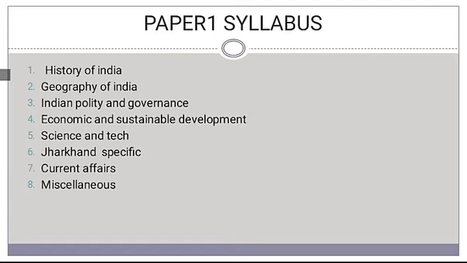Under science and technology, basically the fundamental knowledge of science and technology is a must. For that you can follow the basic NCERT books. Other than that, current affairs are also asked under this syllabus. To understand current affairs, you can follow any of the current affairs magazines. Under Jharkhand specific syllabus, there are a few questions in paper 1 itself. Some questions are asked from Jharkhand specific general study.